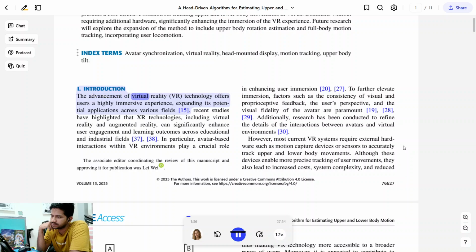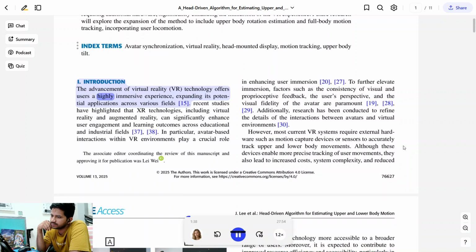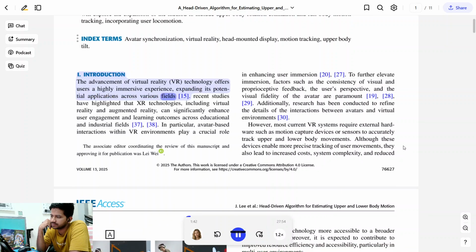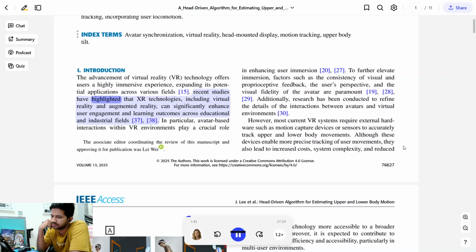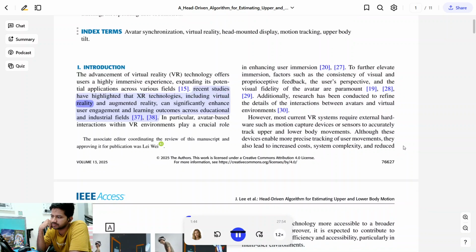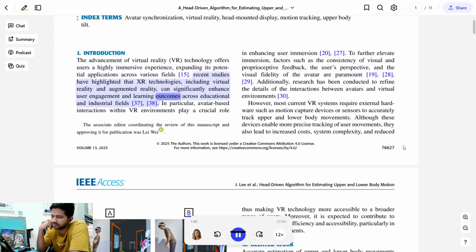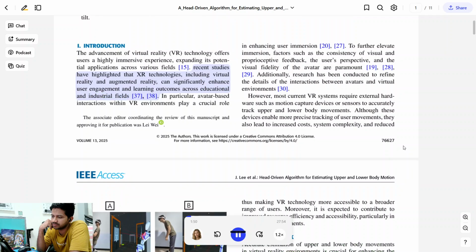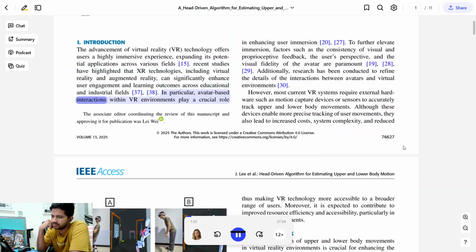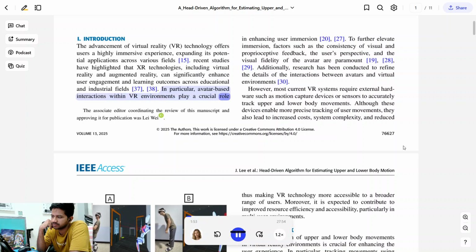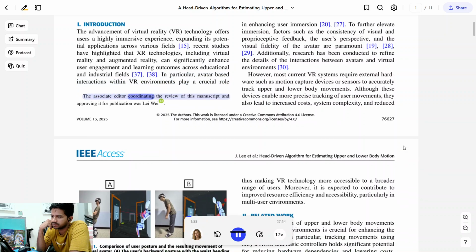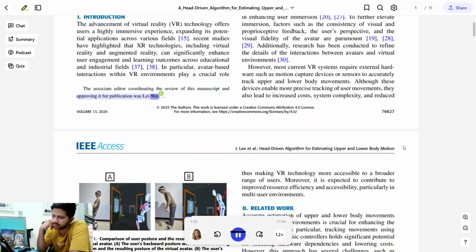Introduction. The advancement of virtual reality technology offers users a highly immersive experience, expanding its potential applications across various fields. Recent studies have highlighted that XR technologies, including virtual reality and augmented reality, can significantly enhance user engagement and learning outcomes across educational and industrial fields. In particular, avatar-based interactions within VR environments play a crucial role in enhancing user